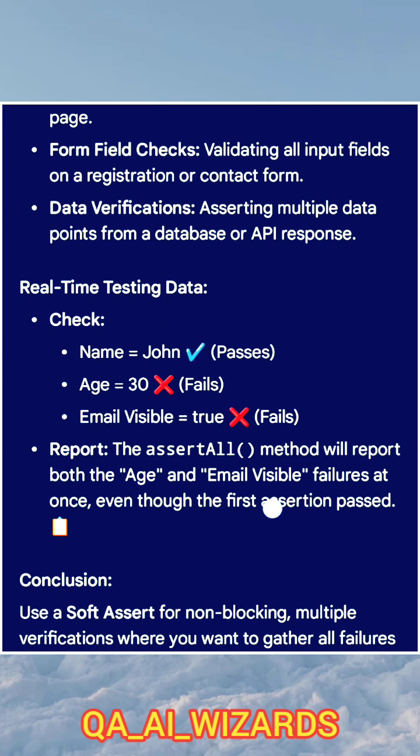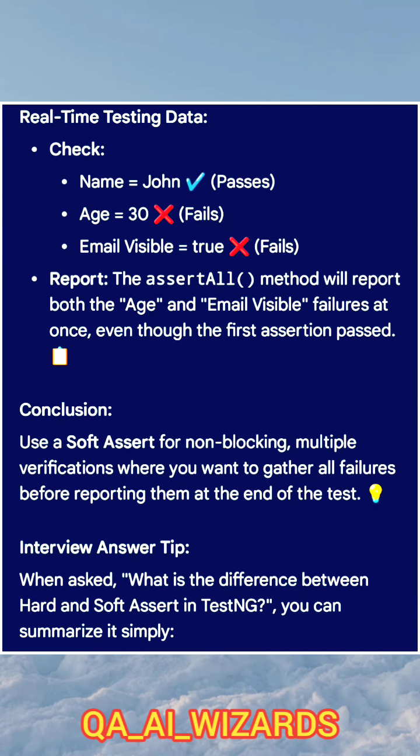And a real-time testing data example, like checking name equals John, age equals 30, and email equals visible. So the report: the assertAll method will report both the age and the email visible failures at once, even though the first assertion passed.